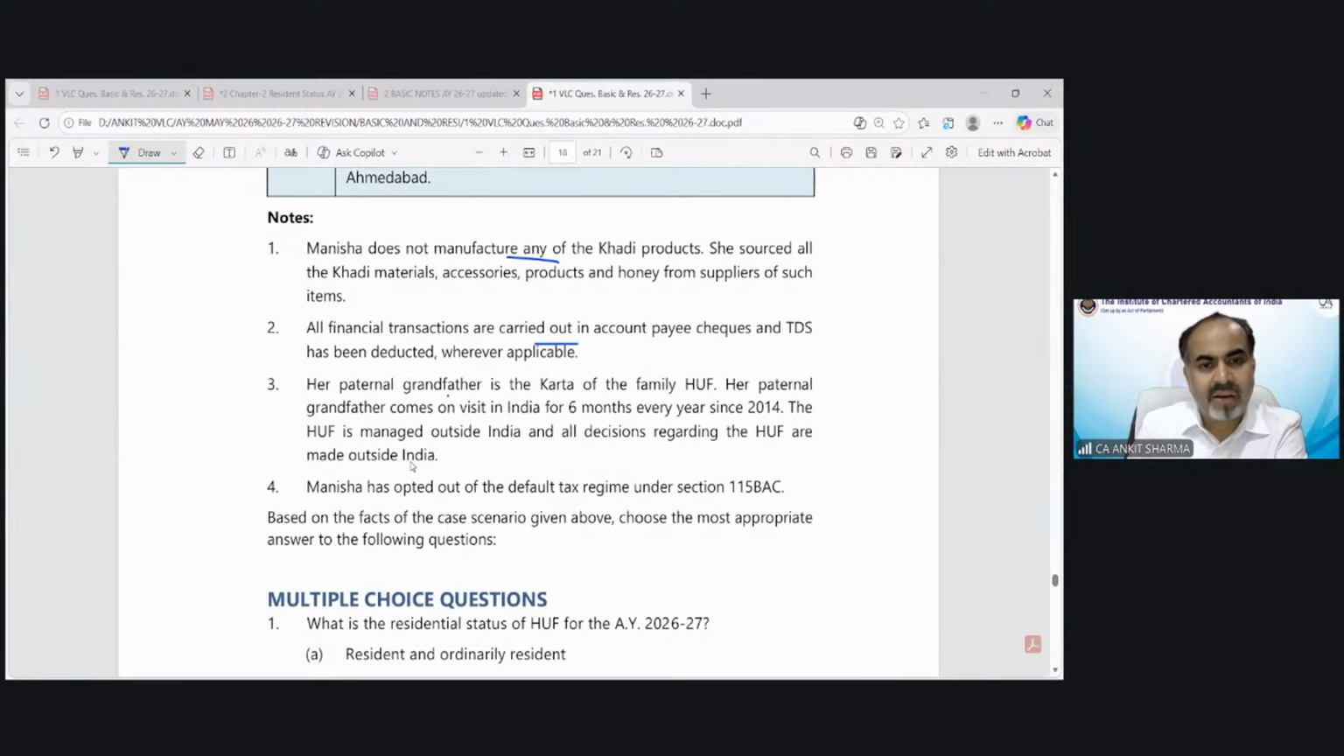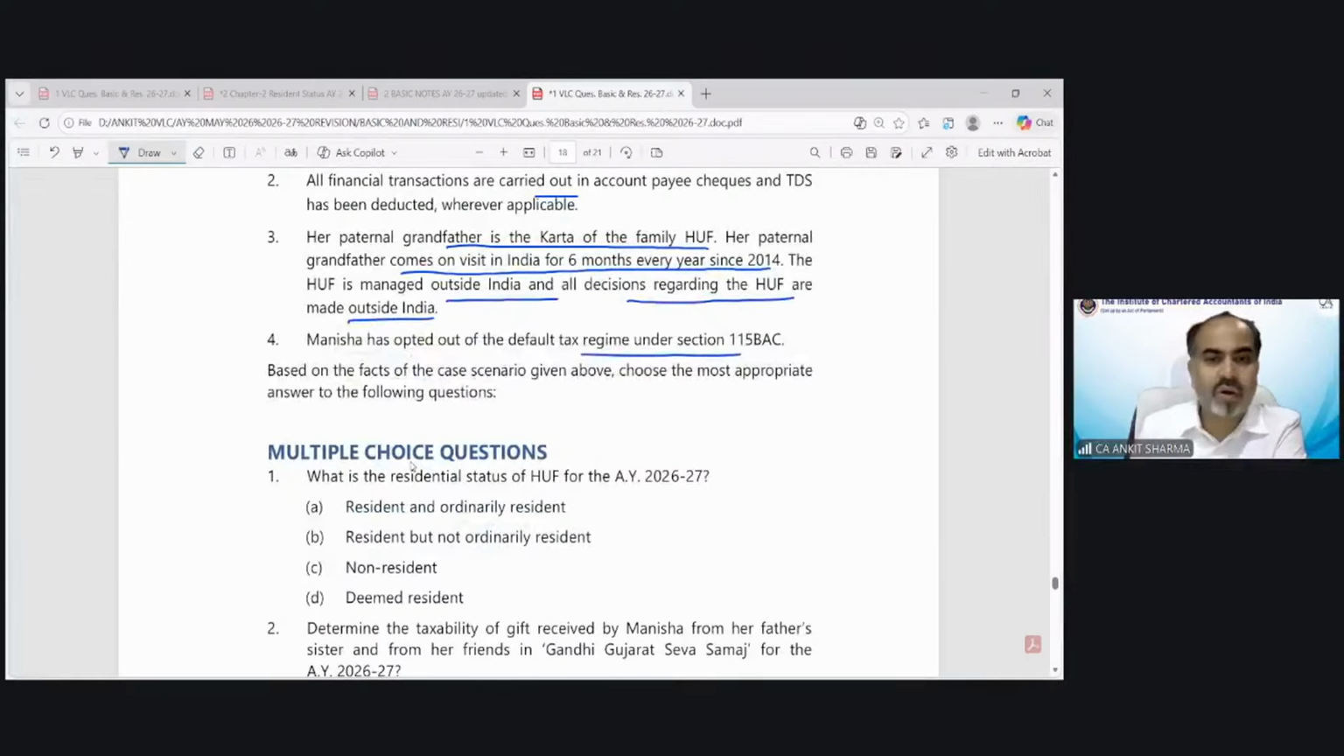Her paternal grandfather is the Karta of the family HUF. Her paternal grandfather comes to visit India for 6 months every year since 2014. The HUF is managed outside India and all decisions regarding the HUF are made outside India. Default tax regime opting out, you have to give the answer correctly. So we have seen all the decisions of the HUF have been taken outside India, so HUF status would be automatically non-resident.